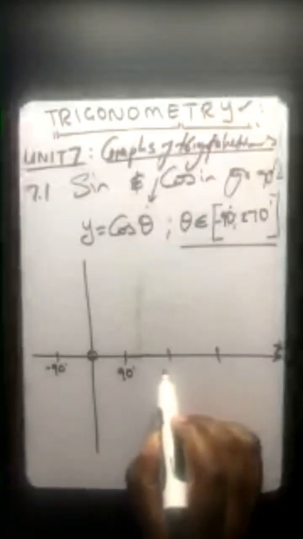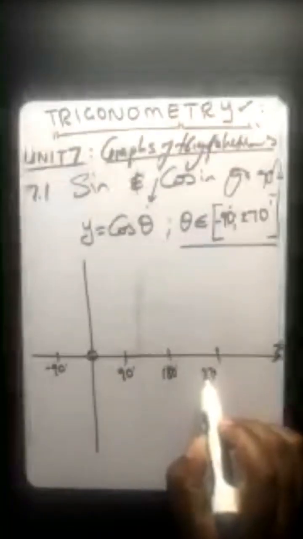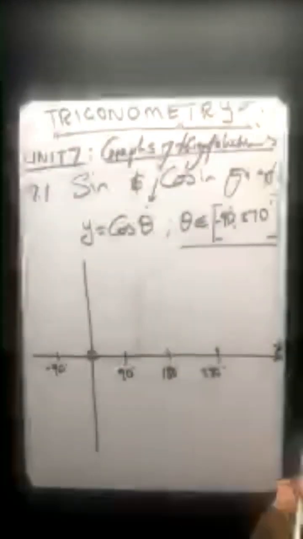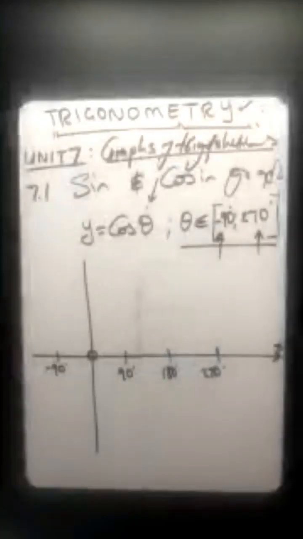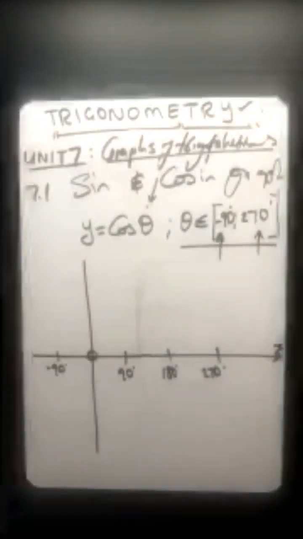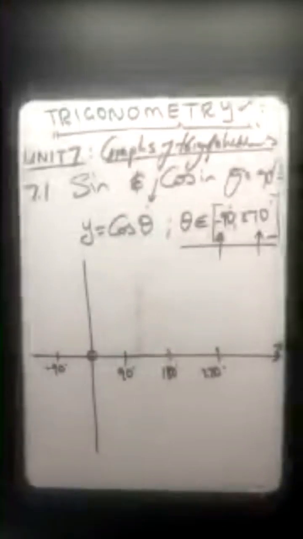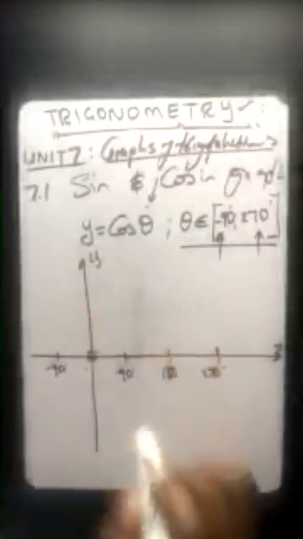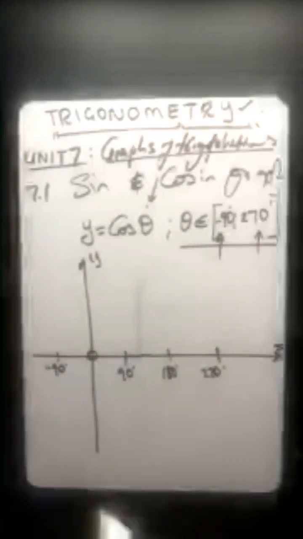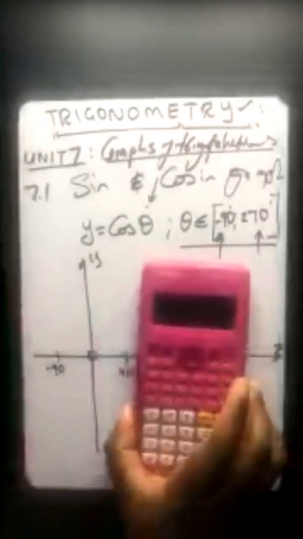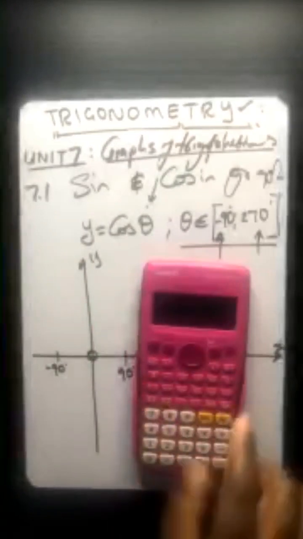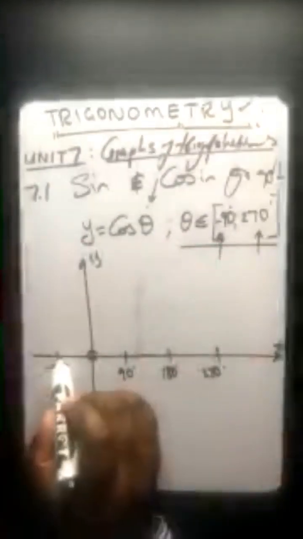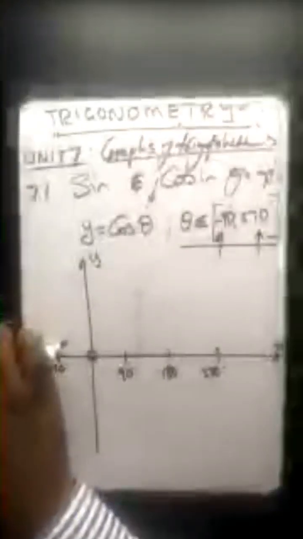Obviously 0 there, 180 there, 270 there. How do you know you have to start there and there? This is what tells you: x is an element of those values. Obviously this is your y-axis. So now let's start to plot. Cos of negative 90, I'm getting 0 there. Let's go to the next one.